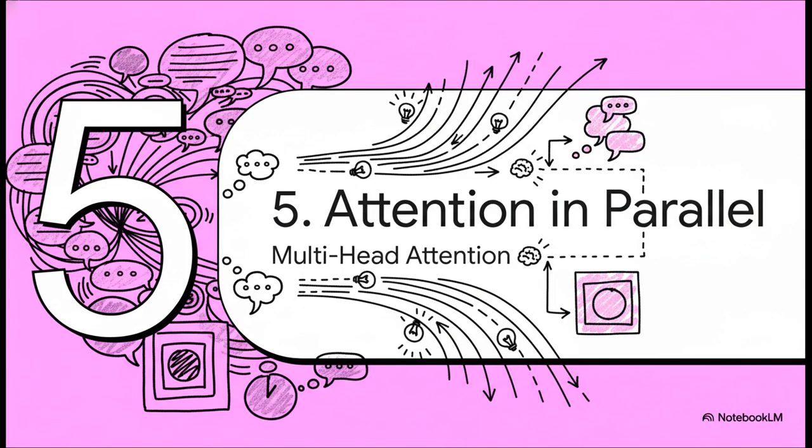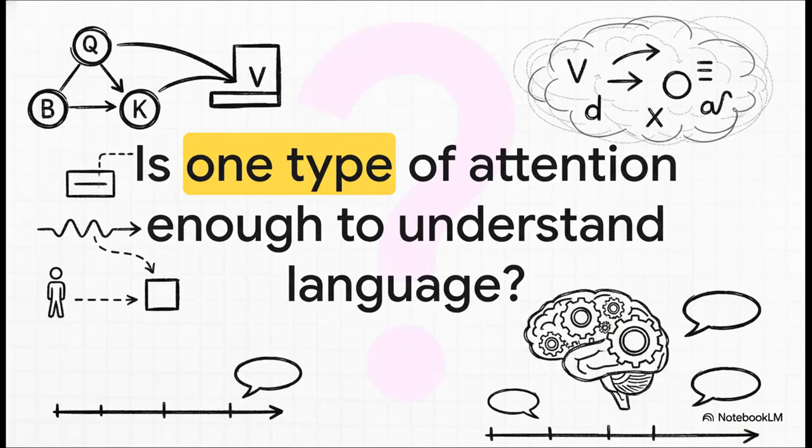But we can take this even one step further. Language is incredibly complex, right? So let's get to the final piece of the puzzle and see how this all scales up into something even more powerful by doing attention in parallel. Which leads to a really good question. Can a single query key value system really capture everything? Can it track grammar, subject-object relationships, and semantic meaning all at the same time?